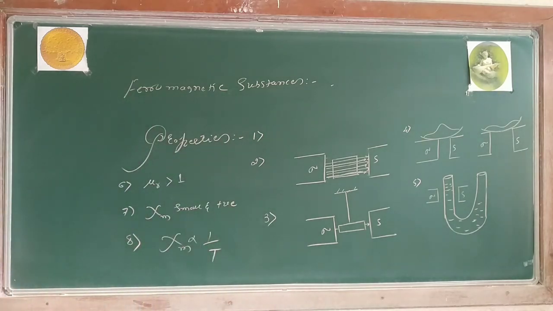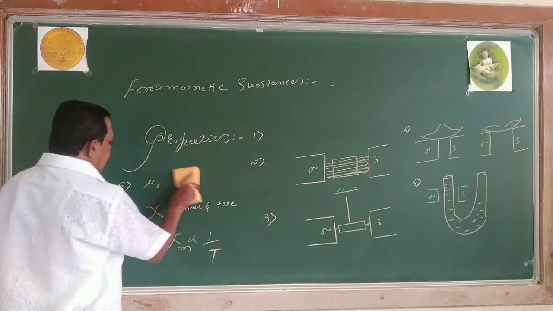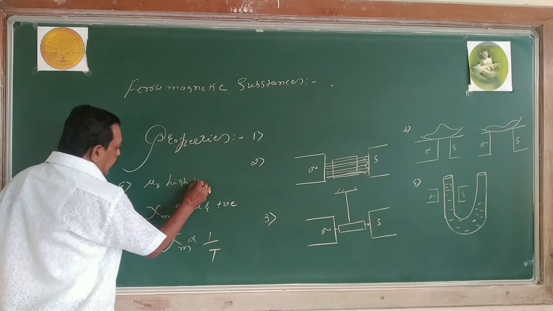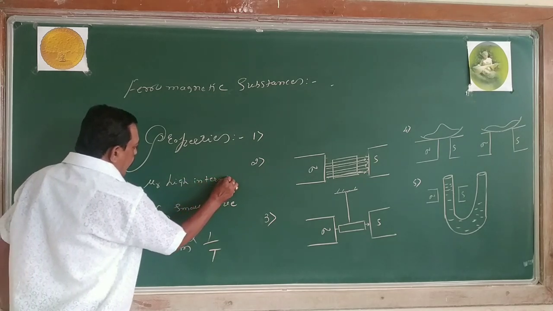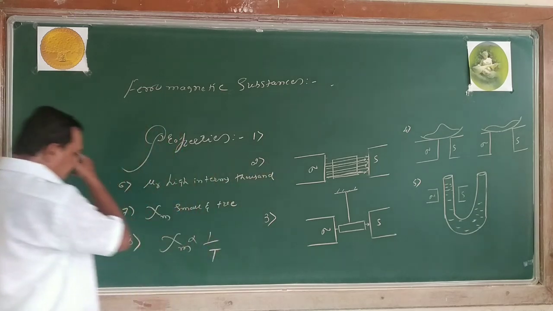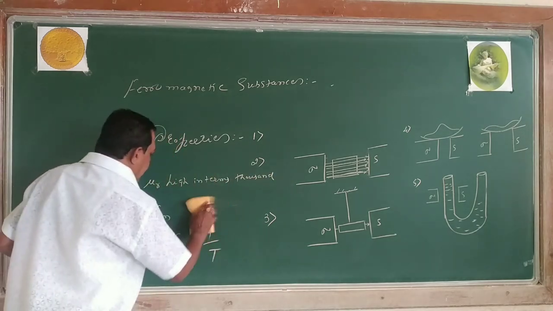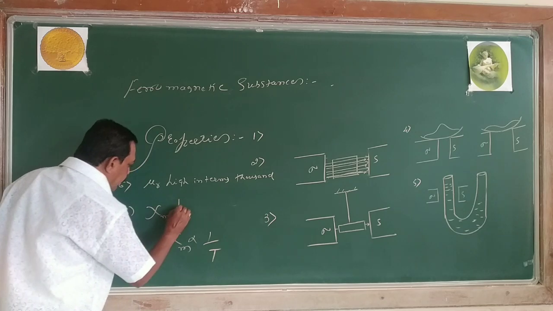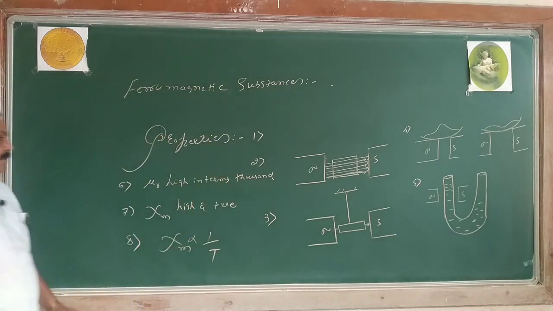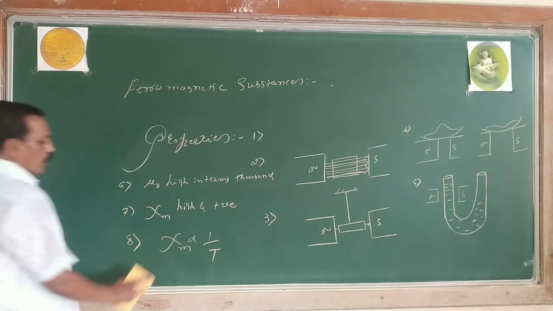Then the relative permeability is high, of the order of 1000. Hence, the magnetic susceptibility is high and positive.